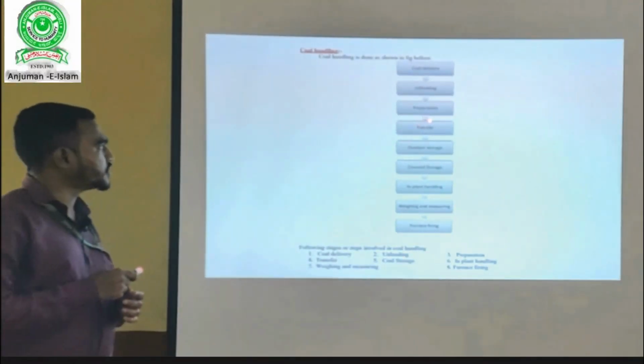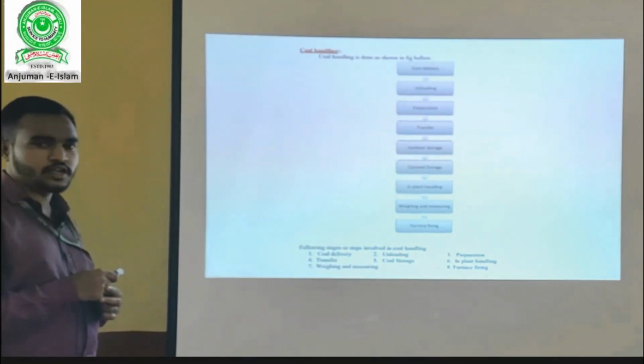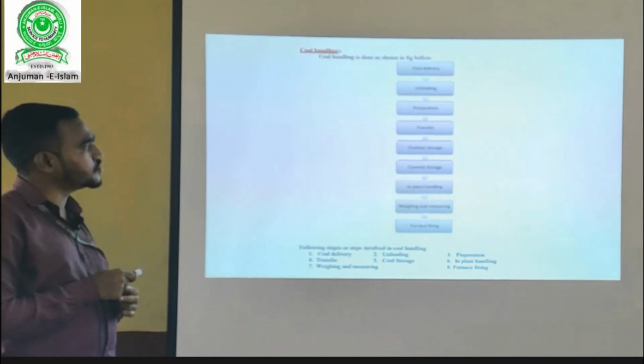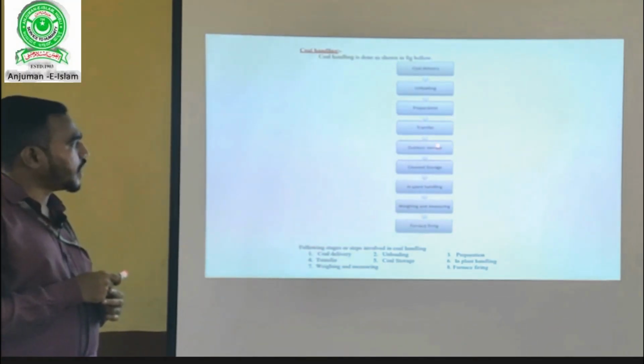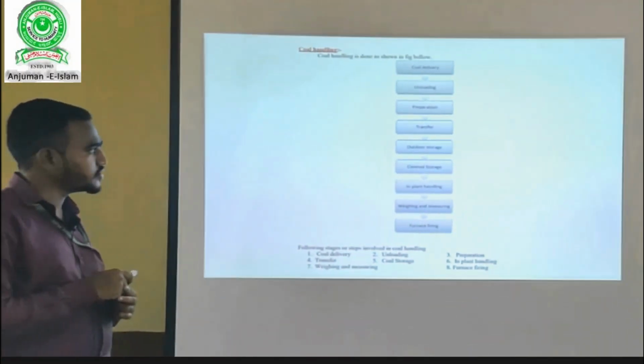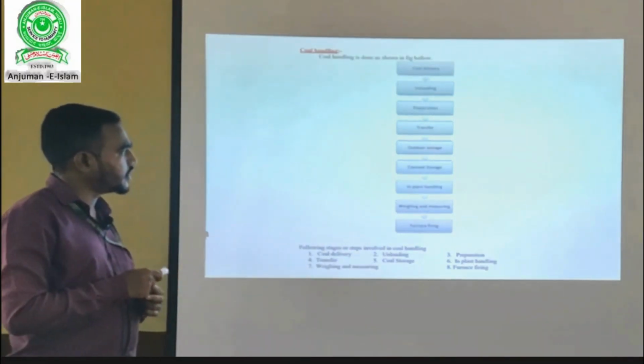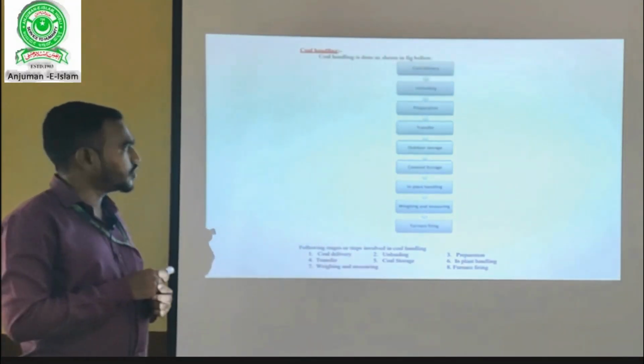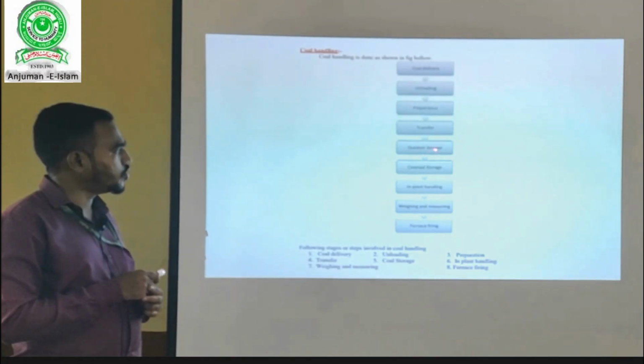After preparation, the next step is transfer. They transfer it using conveyors. Then outdoor storage, which is very important here, because in order to dry the coal we go for outdoor storage.